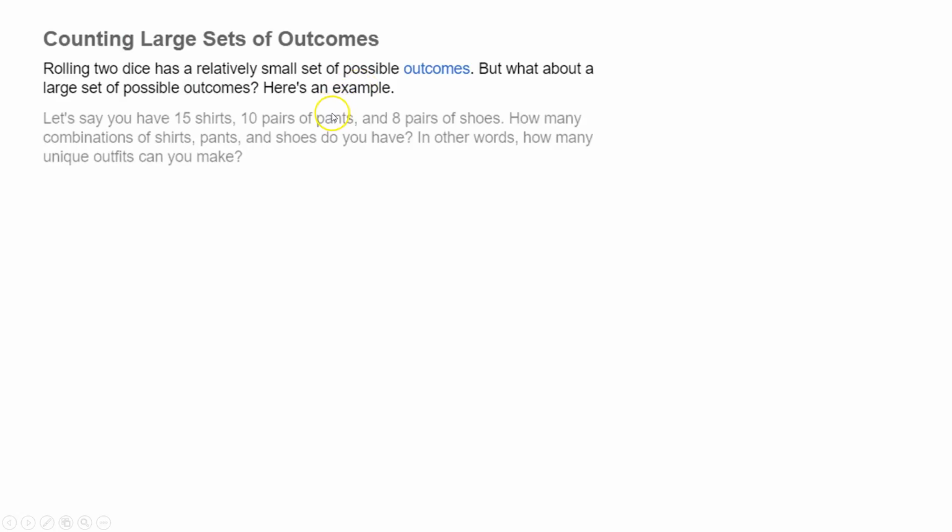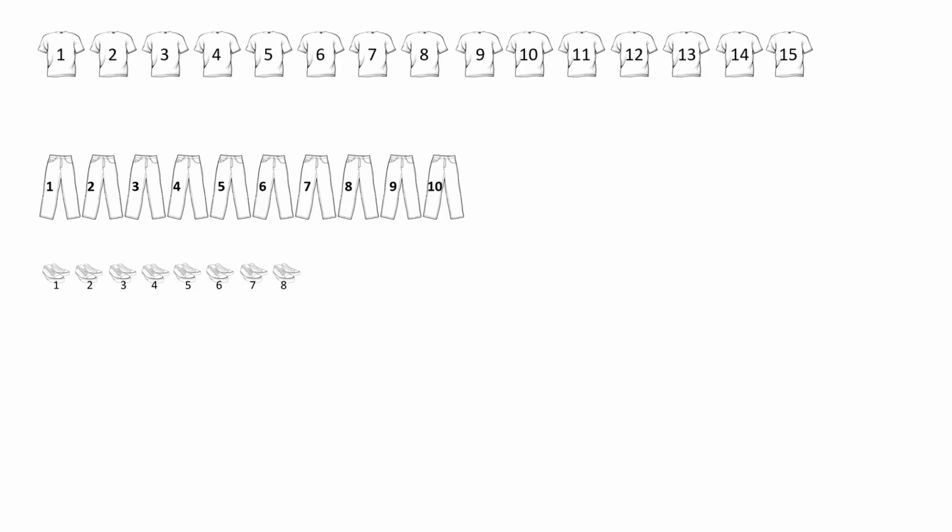So rolling 2 dice has a relatively small set of outcomes, like a relatively small sample space. What about if we get into some bigger situations, like getting dressed in the morning? Let's say you got 15 shirts, 10 pairs of pants, 8 pairs of shoes. How many outfits can you make? So here's 15 shirts, 10 pants, and 8 shoes.